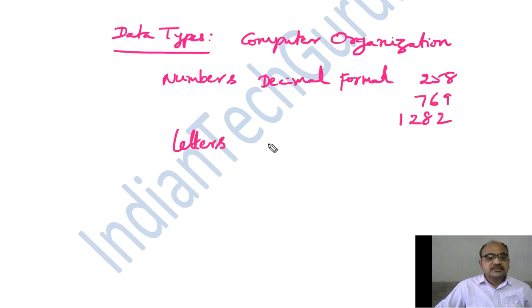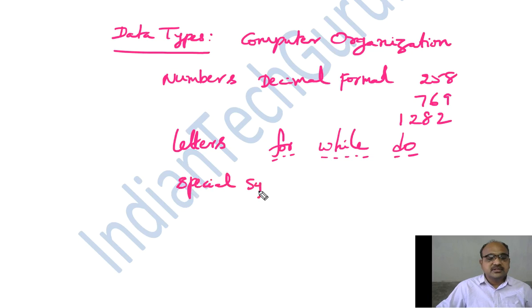Letters. So any particular word is formed with letters. For example, for, while, do. In case of for, it contains letters F, O, R. In case of while, W, H, I, L, E. In case of do, D, O. We need letters as well as some special symbols.